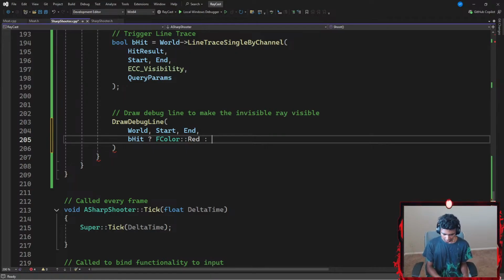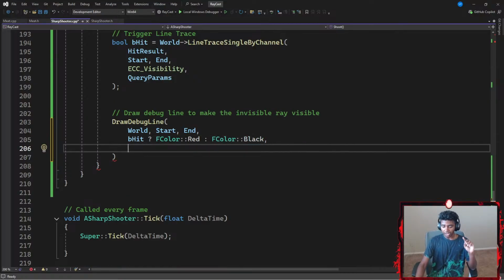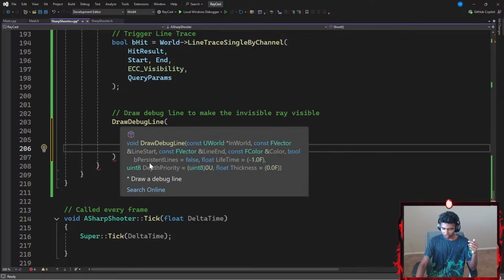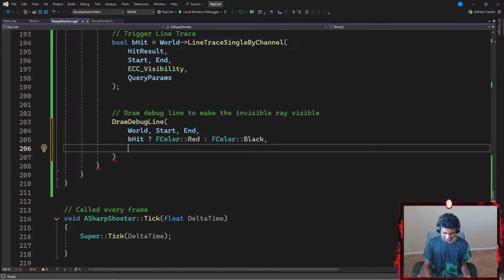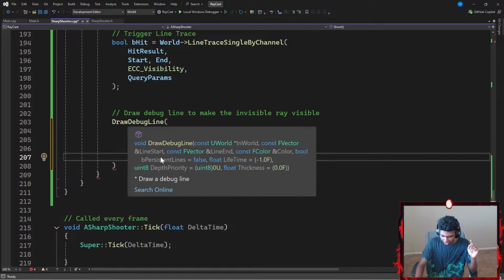Else, I'm gonna use a colon. The color of my ray is gonna be, let's say something like black. Okay, and then I'm just going to be adding the viewer parameters. First is going to be the persistence line, which I don't know. I want to set it to be false because I don't really want a persistence line.